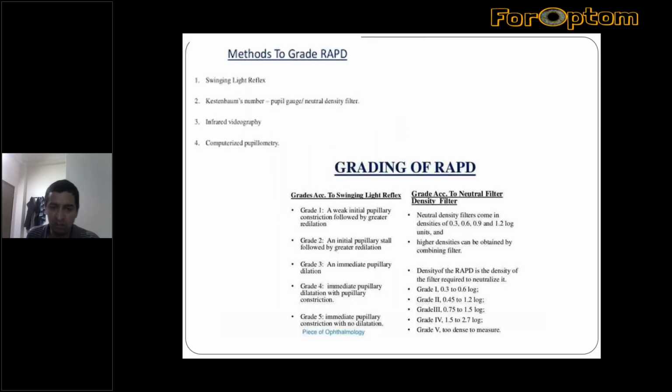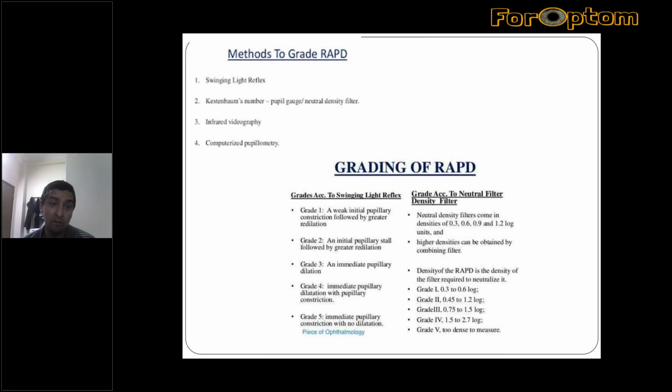Its grading is also important to see the severity of disease and to check the response to treatment. This is also very important for the clinician during patient management.